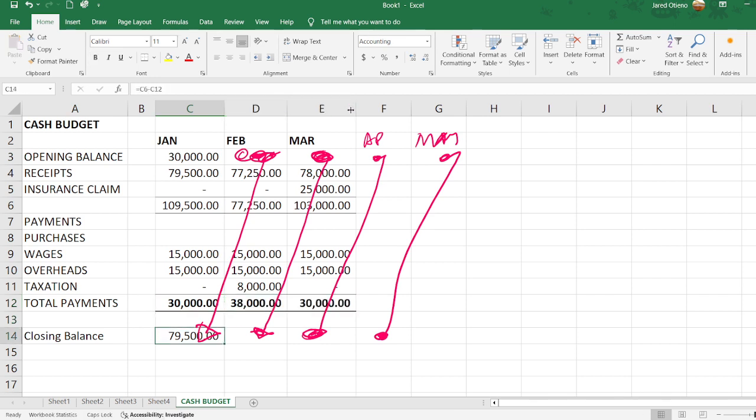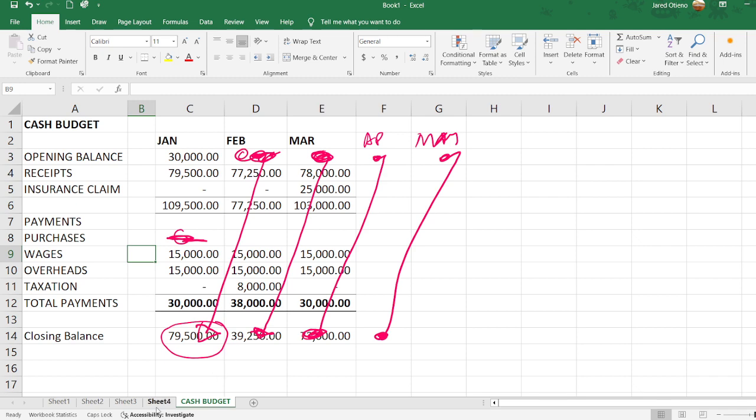So I have, and then I can do a balancing figure there. And remember I said that 79,000 is our closing balance here, but before we calculate the figure for purchases, of course we are yet to get the figure for purchases. So this particular figure here, the closing balance, will be the opening balance for February.